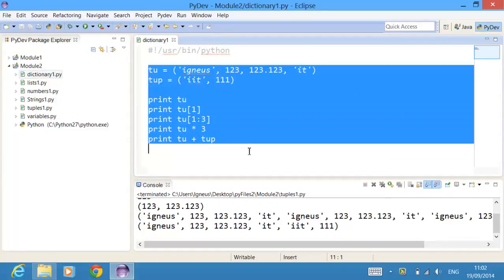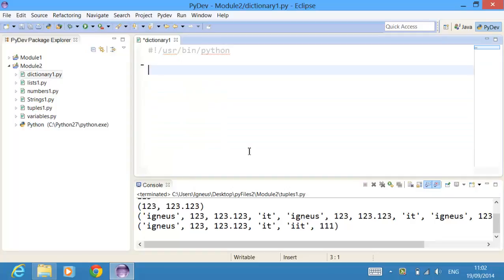First of all, let me get rid of these lines. Now, dictionaries, you can call them simply associative arrays or hashes in Python. Dictionaries have two things, the keys and values, and to access any value, you can just name out the key of that, and it's really simple. There are a couple of ways in which you can define the dictionary, but make sure that you always put a key value pair inside the dictionary.